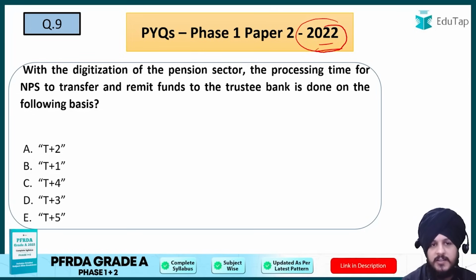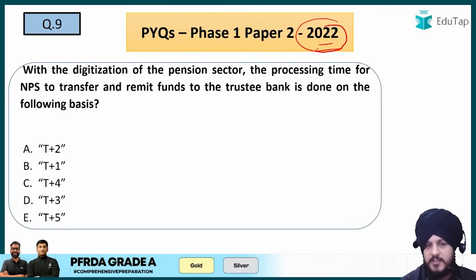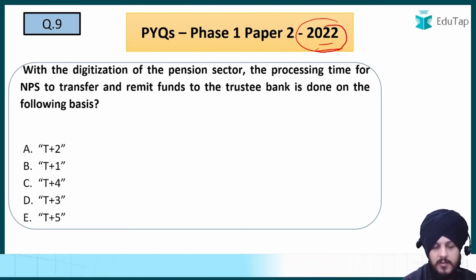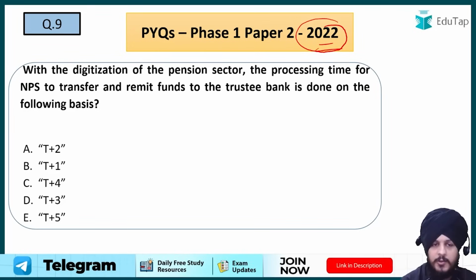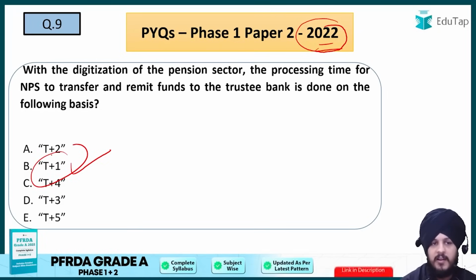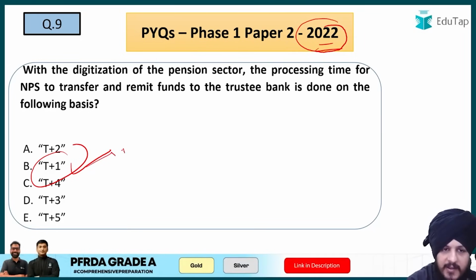So question says with the digitization of the pension sector, the processing time for the NPS to transfer and remit funds to the trustee bank is done on the following basis: T+2, T+1, 4, 3, 5. So you need to know that what is the criteria. So it is basically T+1. So T+1 है basically, इतना ही टाइम लगता है अगर आप एनपीएस को ट्रांसफर कर रहे हो, right, and in order to remit the funds basically to the trustee bank. So T+1 is the idea with respect to this question.